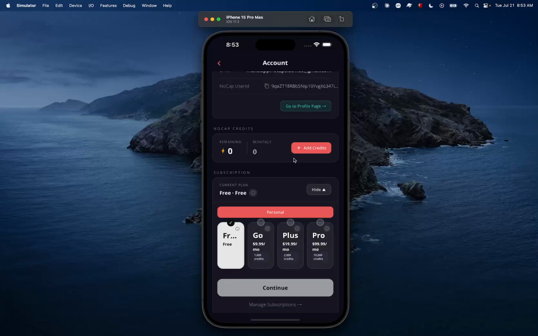Currently the app is in beta. So for now, I'm just gonna add myself some credits so that it's available, because I know that some features here already work. Give me 1 second. This is a live demo.